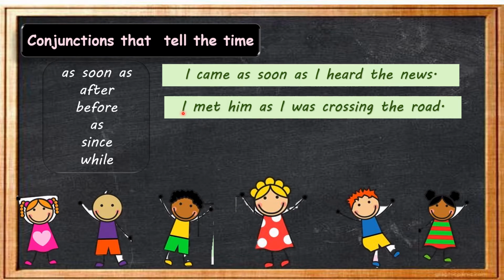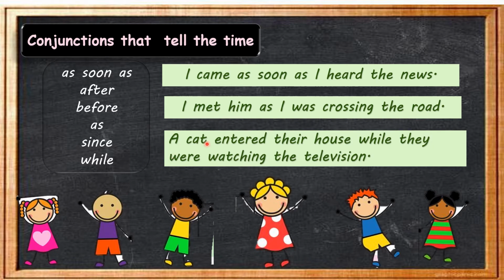Next example: I met him as I was crossing the road. That means when I was crossing the road, I met him. Next example: a cat entered their house while they were watching the television.